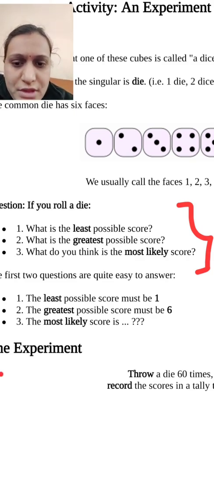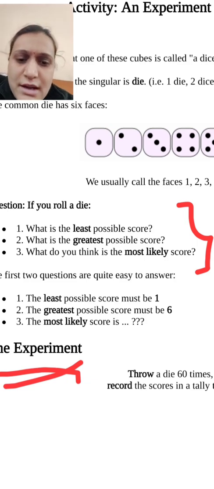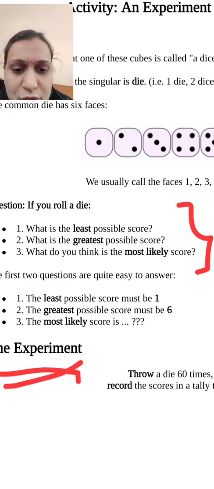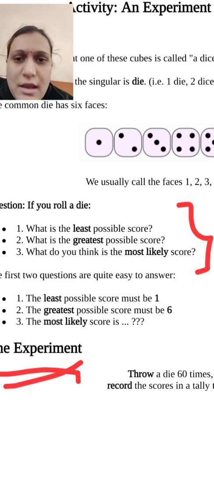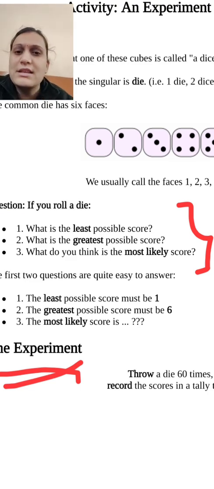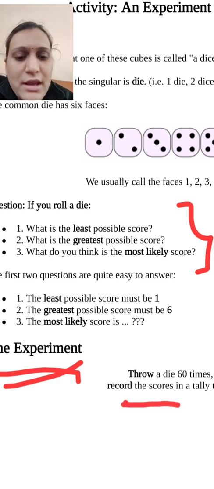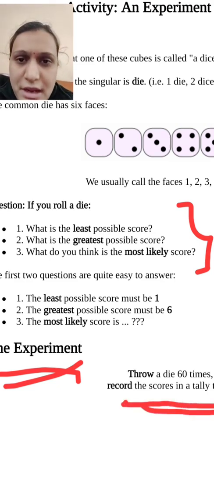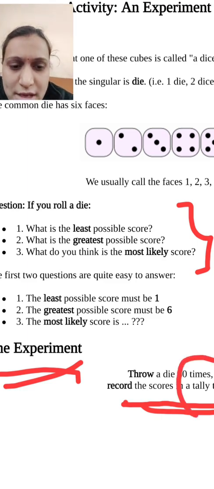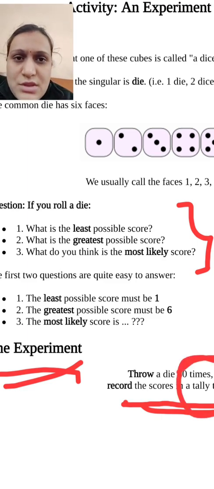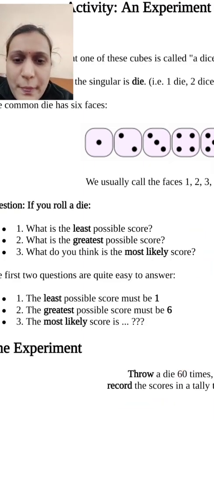Okay, now the experiment. Let us start the experiment here. You have to throw a dice 60 times, and then you have to record the data. Okay, the data we are recording is in a tally table. So what is the meaning of a tally table? Let us understand the tally table with the help of one video.